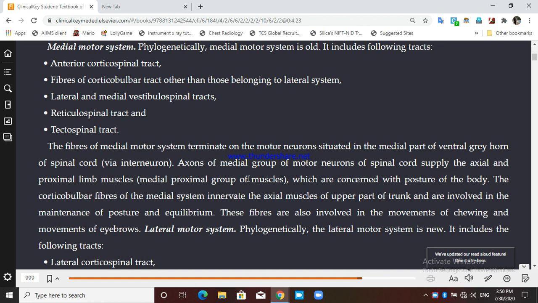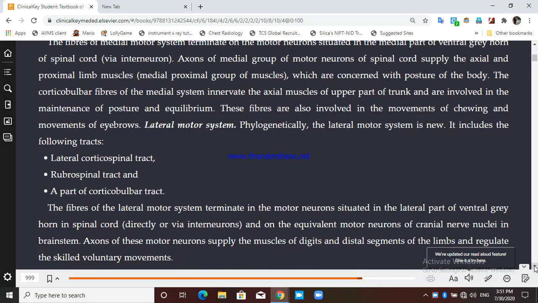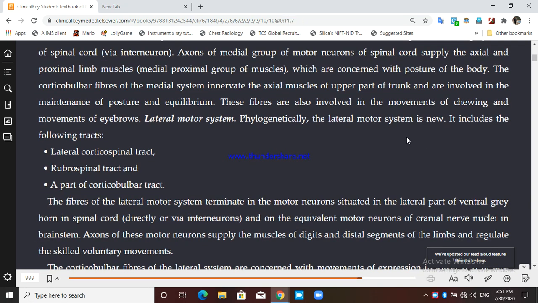Okay, so the lateral motor system. Phylogenetically, the lateral motor system is new. We say that the medial motor system is old phylogenetically and the lateral motor system is new. What do you mean by that? Maybe embryologically, when we study our evolution, it has to do with skillful movements, which have been more organized in higher species of animals. That must have something to do with it.